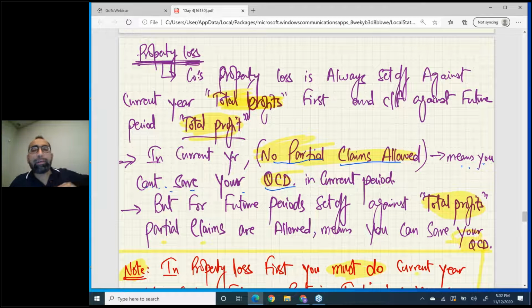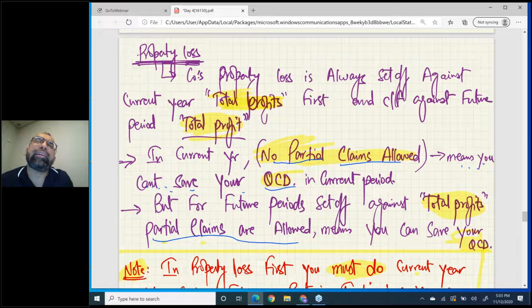But when you carry forward your property loss for future periods, then you also set off against total profit, but now partial claims are allowed. For future periods, partial claims are allowed, like trading loss. It means you can save your QCD. Read it.